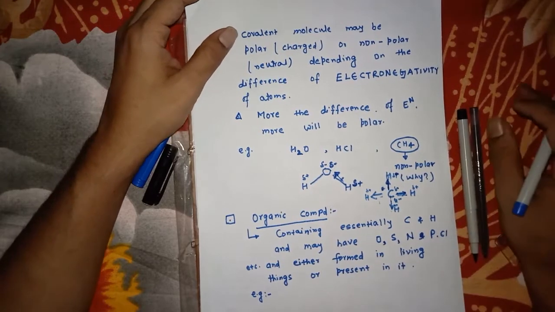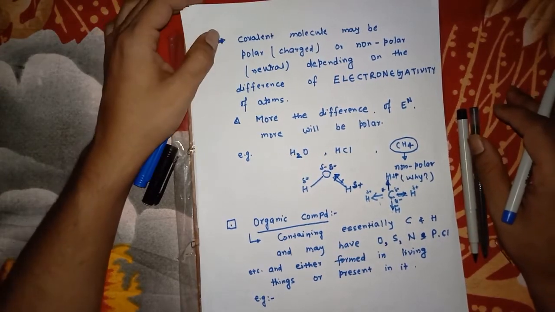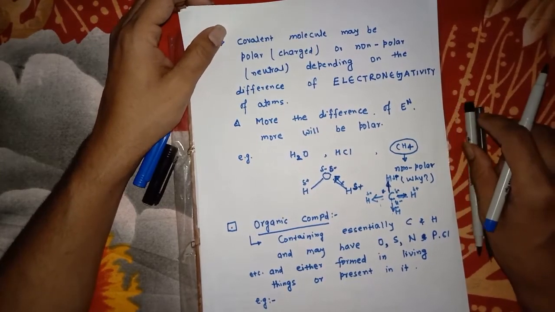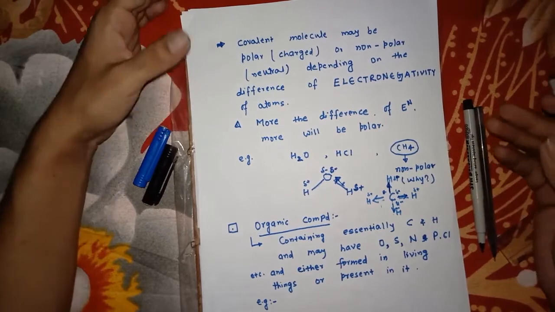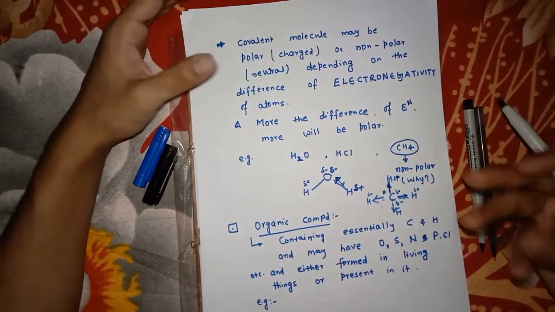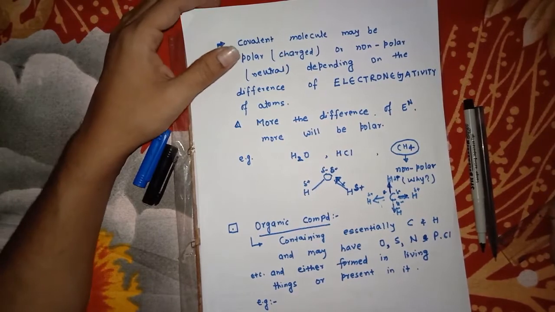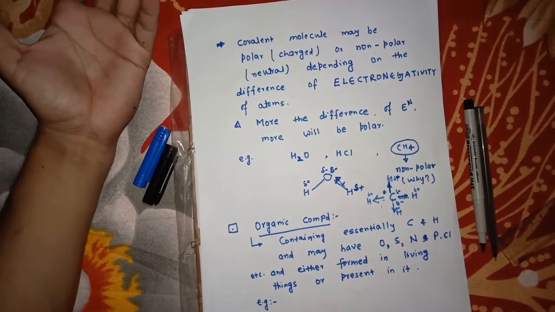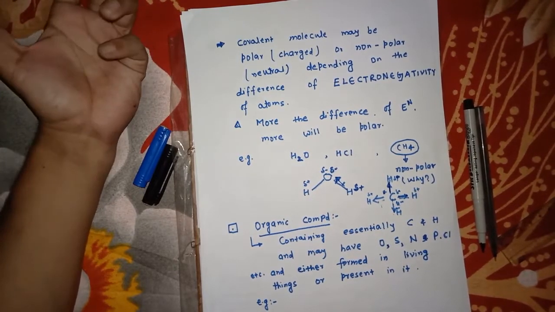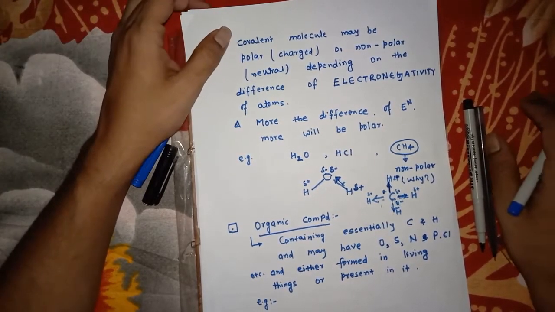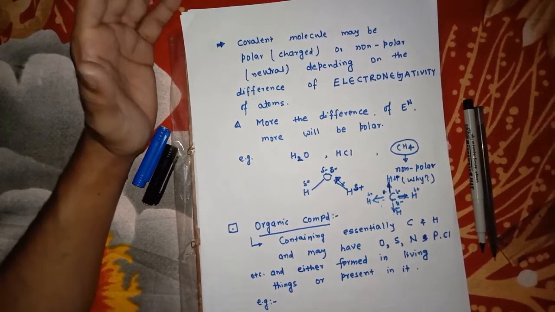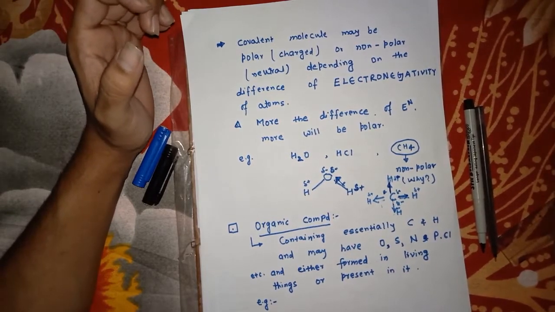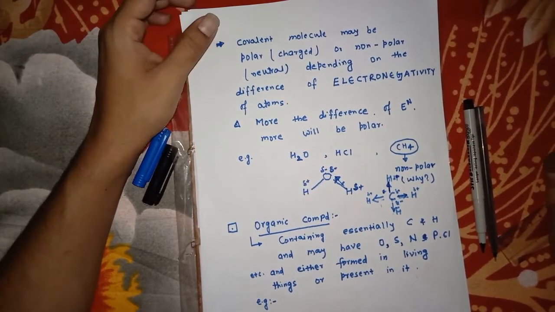Now another kind of compound is organic, which is very vital, and we will study this in more detail in 12th class. What are organic compounds? Roughly we can say that those compounds which essentially contain carbon and hydrogen but may have oxygen, sulfur, nitrogen, phosphorus, chlorine, fluorine, and these kinds of atoms, and can be formed in a living body, or can be extracted from the living body.